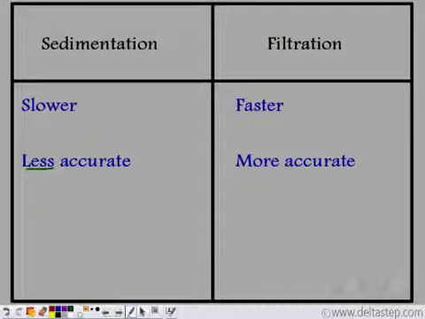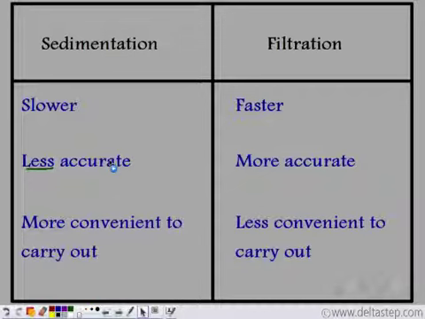So filtration is more accurate. So when filtration is a faster process, it is more accurate. Why do we need sedimentation at all? This is because sedimentation is more convenient to carry out.